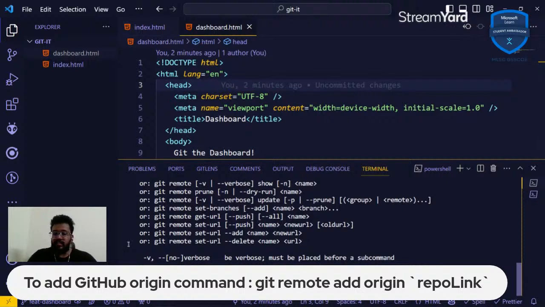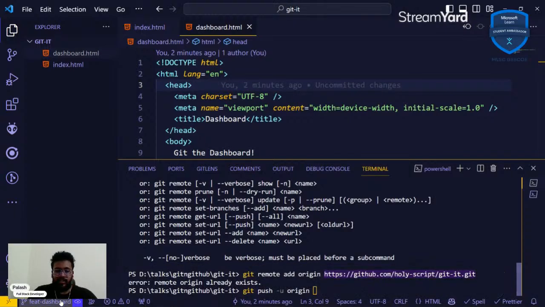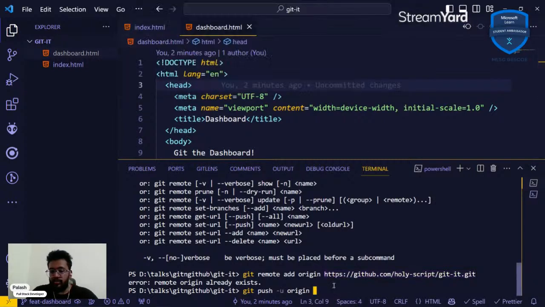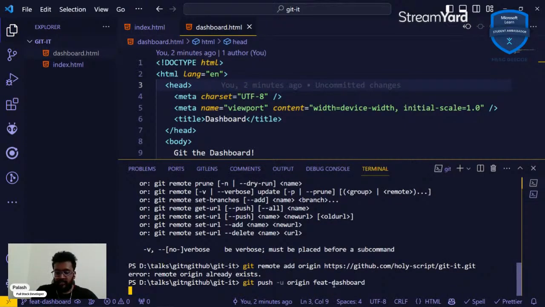So in this case, I have a bunch of branches, right? If I hover over here, I can see that I have two branches right now. I have the main branch that I actually cloned, and this is the feed dashboard branch that we created locally. So we need to push this branch, and I'm gonna type this out. Then I'm gonna press enter.